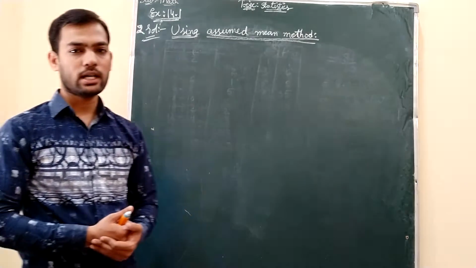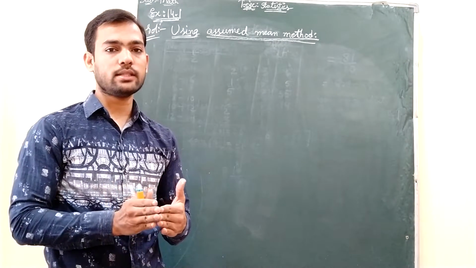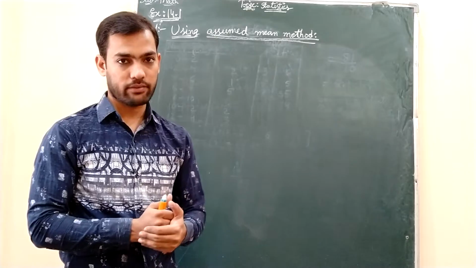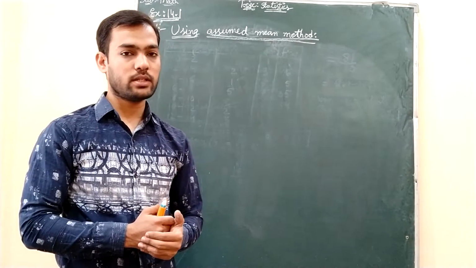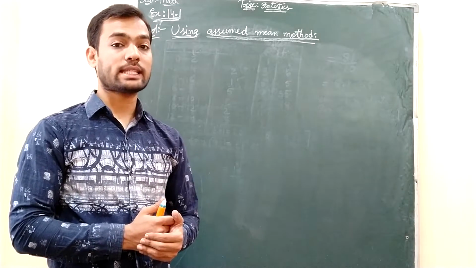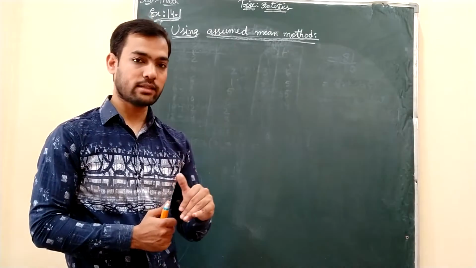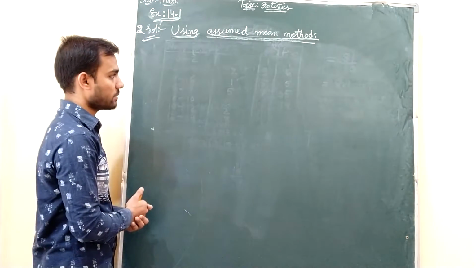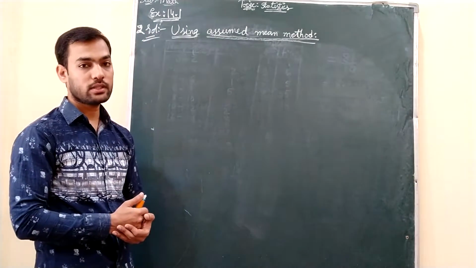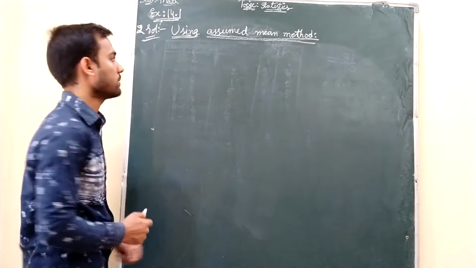As we have learned, the formula for the assumed mean method is a plus sigma fi di by sigma fi, right? And for finding di, I have written at the start of my video, di is nothing but xi minus a. So you need xi, then di, then at last fi di. So how many columns do you need in the table? 5 columns.